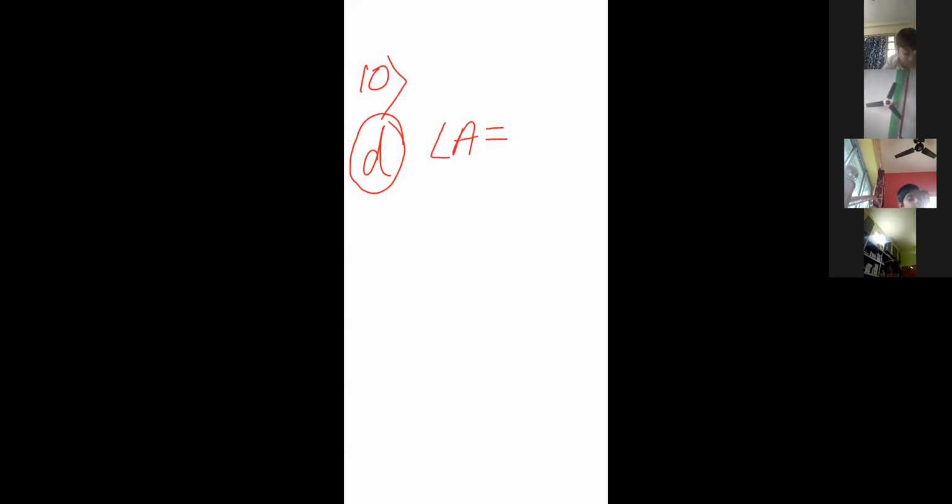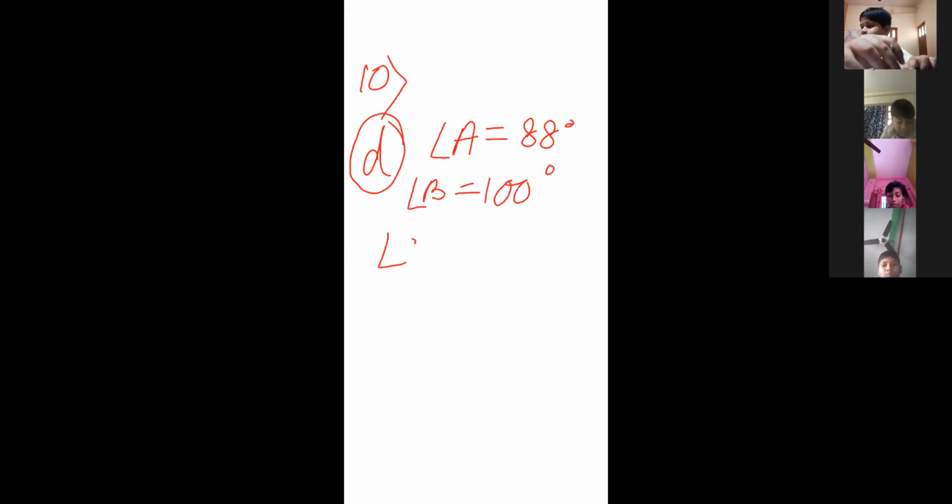Now you can open page number 170. Question number 9 and 10. Question number 10, this type of question I have already done. Check whether it is possible or not. Look, three angles are given. First I am doing number 10D. Angle A you will have to do. Measurement of angle B is given as 100 degree, and angle C is equal to 12 degree. Just add them.